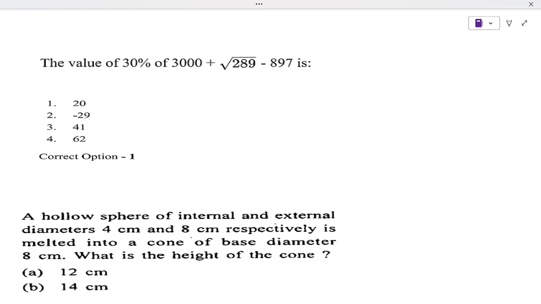Value of 30% of 3000. 30% means 30 by 100 of means into 3000, plus the square root of 289, which is 17, 17 square, minus 897. So the zeros cancel, 3 3s are 920. With plus or minus, this will give us 880 minus 8, right? Then minus, how much will it be? 20. So the answer is 20.